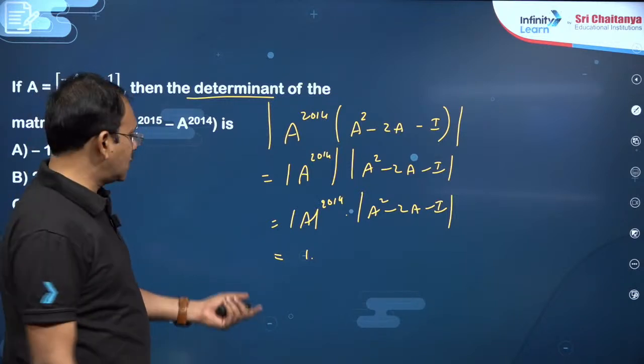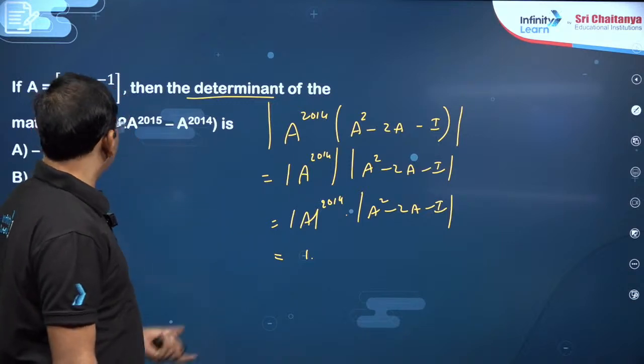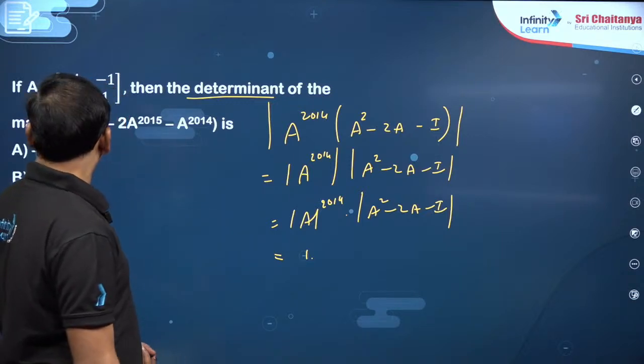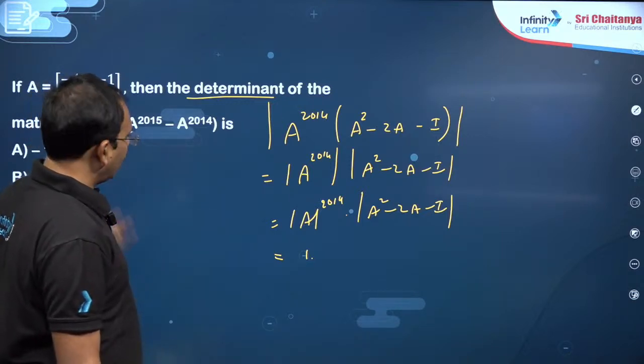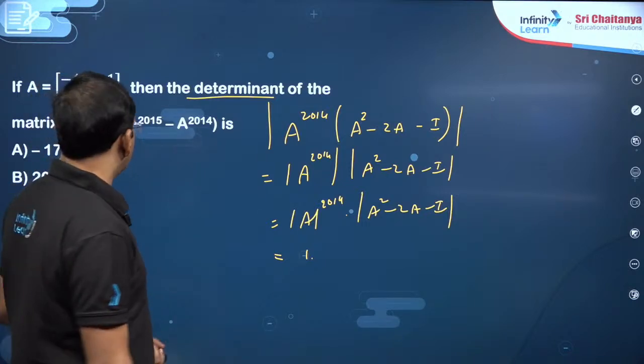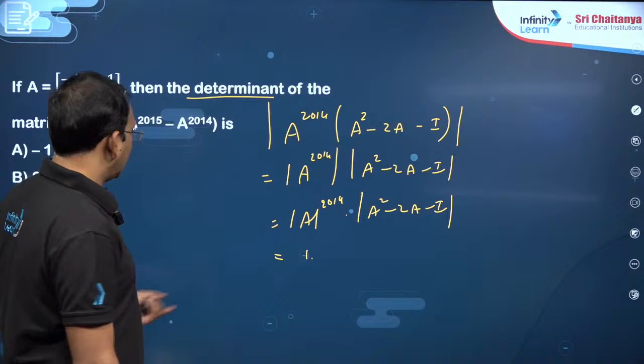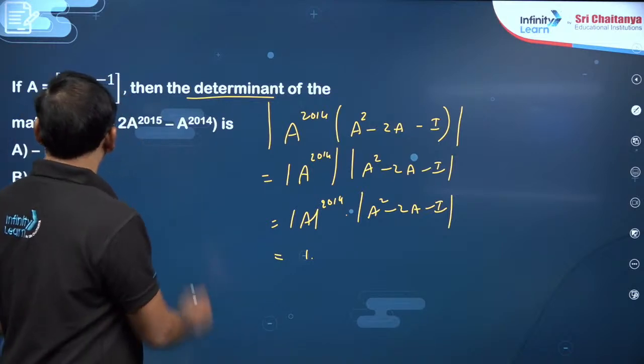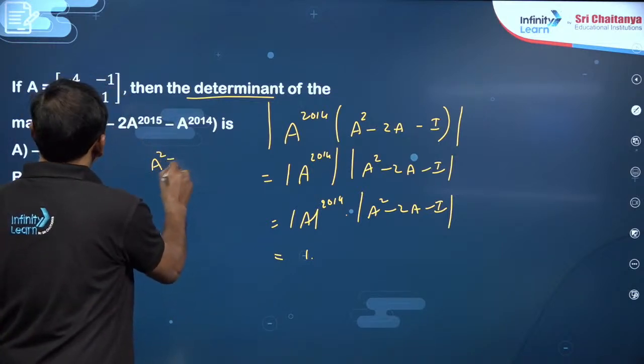Now, this is very easy to compute, A square minus 2A minus I, then you can just simplify, dear students. It's a determinant you can find. Det of A square minus 2A minus I, it's very easy to calculate. Definitely that number may not be this big.